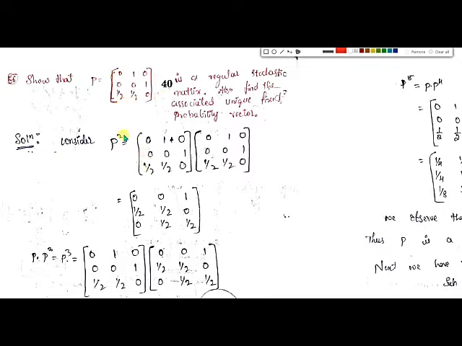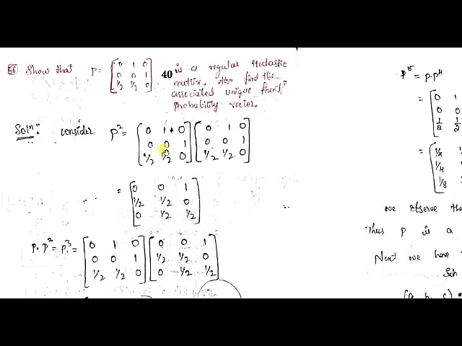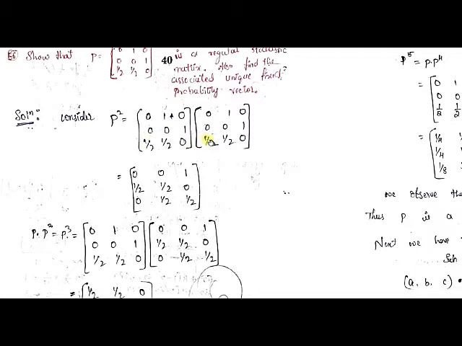So for the first case, let me multiply twice. See, I am taking the matrix twice and multiplying these matrices. You know how to multiply matrices, right? It is just normal multiplication. If you multiply these two matrices, you will get this matrix. Here again you can see 0 elements here and there. These 0 elements must not be present in a regular stochastic matrix. So you cannot consider this as a regular stochastic matrix yet.